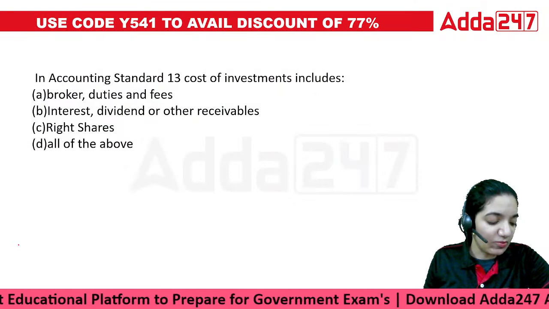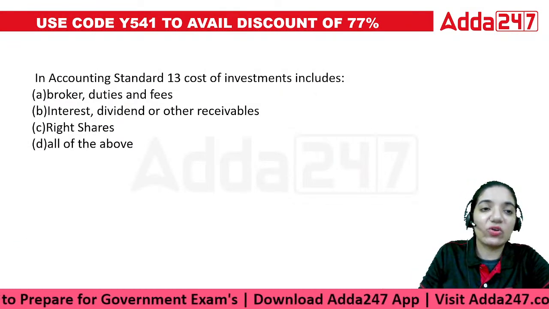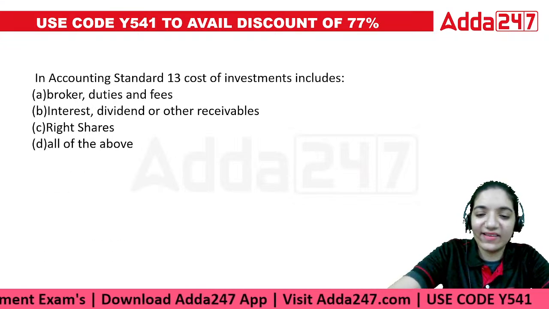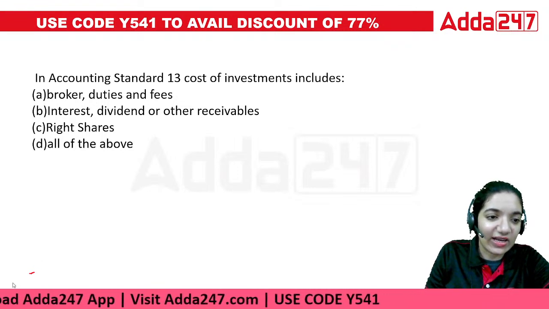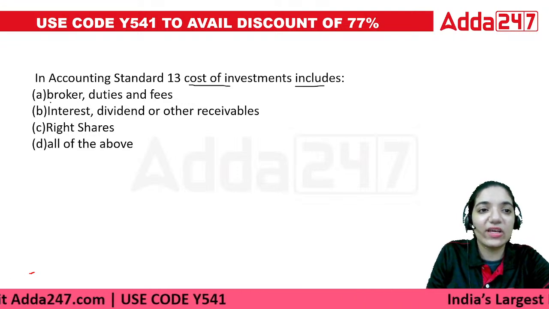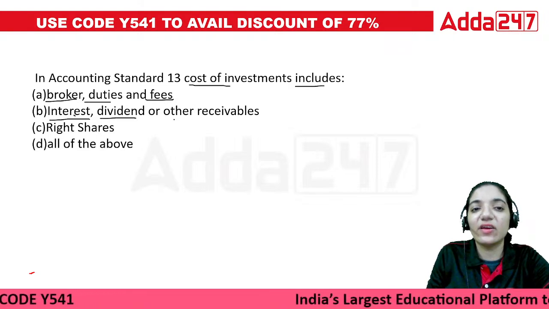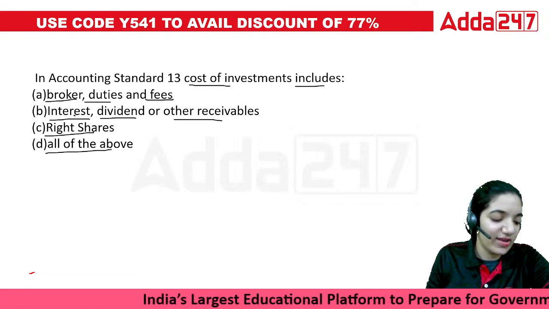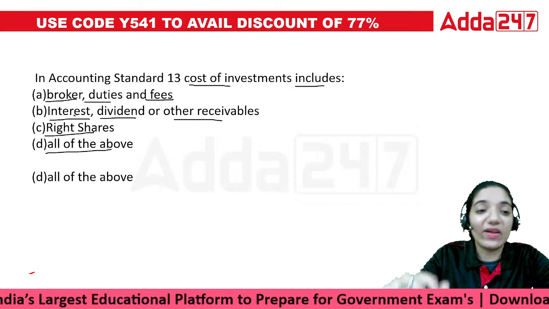Okay, so let's move on and deal with the questions there. The first question is on Accounting Standard 13. Accounting Standard 13: the cost of investments includes broker duties, fees, interest, dividend, or other receivables, or right shares, or all of the above. I know the answer was visible, so let's understand the answer as well. The answer is all of the above.